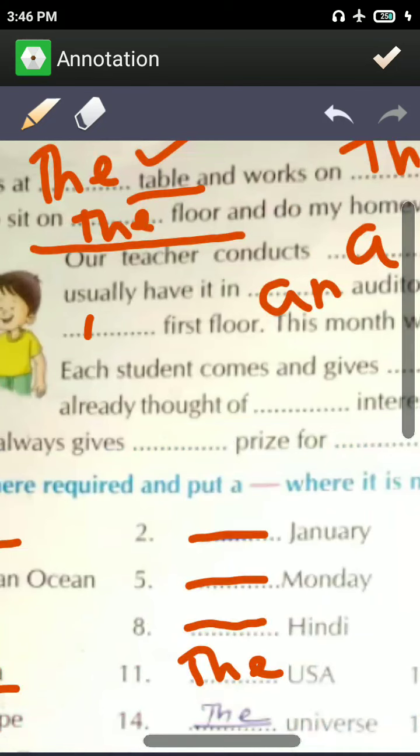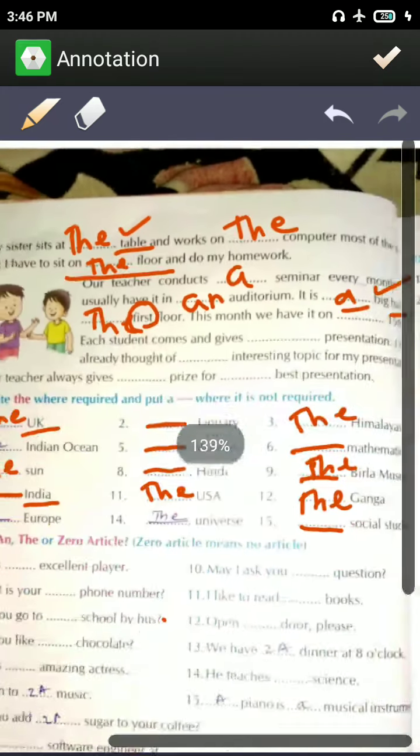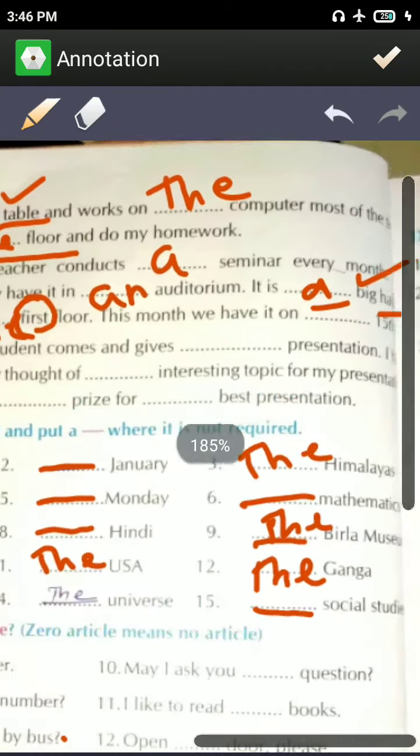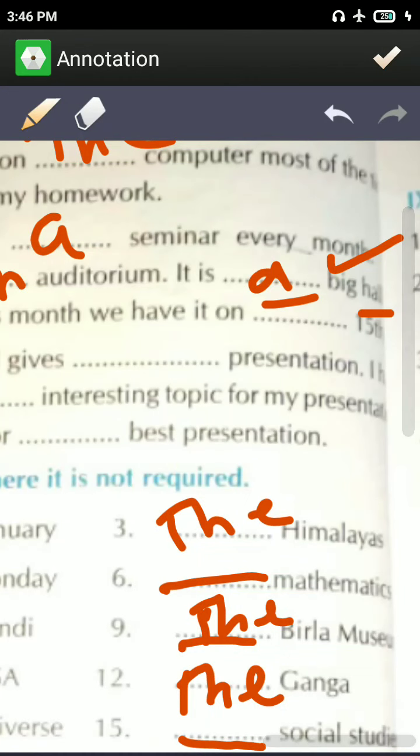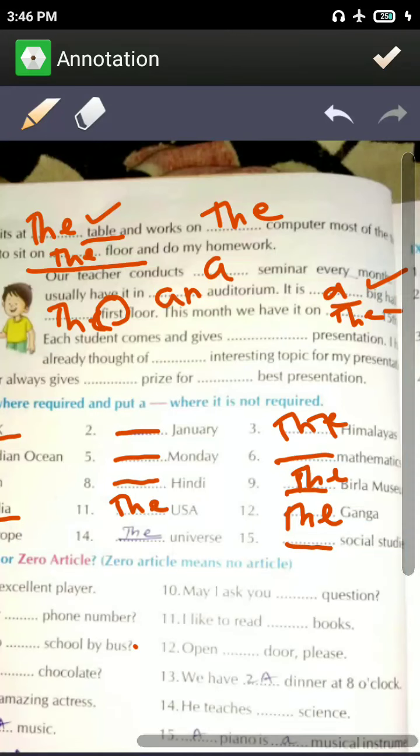The first floor, you know, floor is first. So the first is, you know, ordinal number, and before ordinal number we use the. Each students. This month we have it on the 15th. Okay, like the 16th. Before time expression, the 15th is here time expression, so we'll use the.